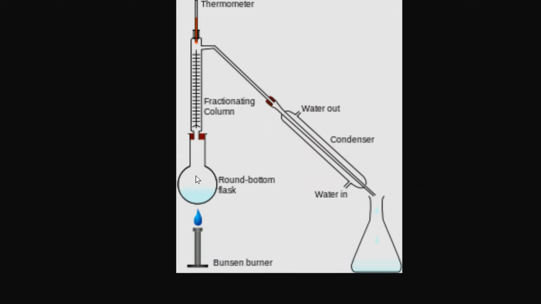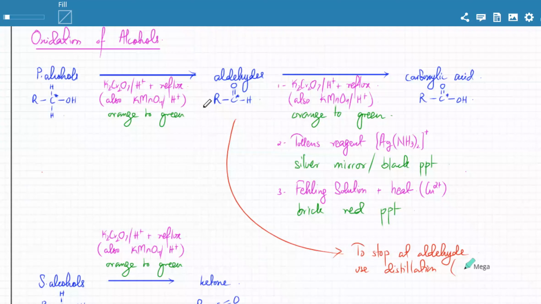So as soon as the primary alcohols turn into aldehydes, the aldehyde would evaporate, and you can remove it from the mixture, and the reaction would immediately stop because the aldehydes would escape the container. And the reason the aldehydes will escape is the aldehydes don't form hydrogen bonds. The alcohols have OH. The carboxylic acids have OH, so they have slightly higher boiling points. But aldehydes, they don't have an O bonded to an H, which is why it's just a polar molecule. Its melting and boiling points are slightly lower. So aldehydes very quickly evaporate.